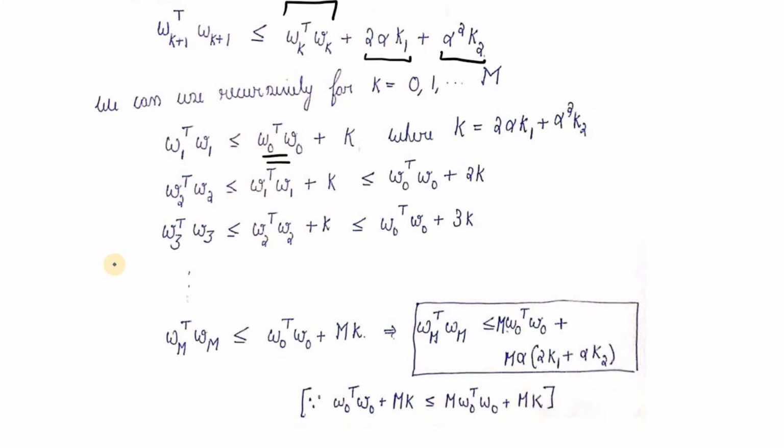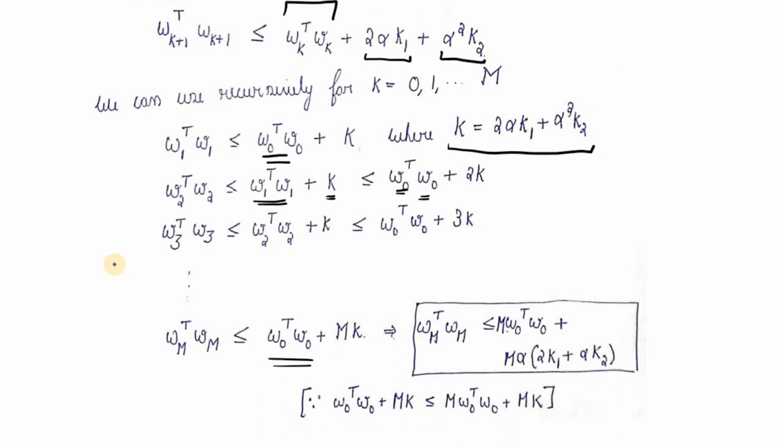Since both these terms are constant, we can combine both of them together with the value of k. And we proceed further with the value of k equal to 1. We get W2 transpose W2, which is less than W1 transpose W1 plus k. We use the same inequality we used a step before to express it in terms of W0 transpose W0 plus 2k. We can proceed further and eventually end up with this inequation.